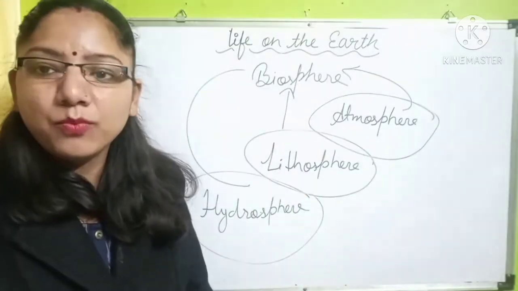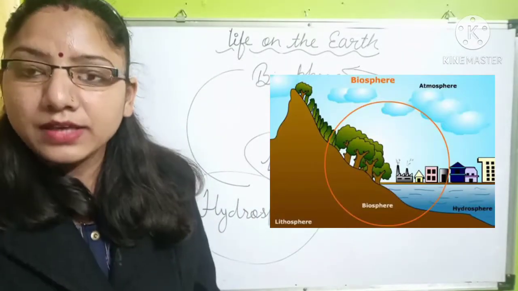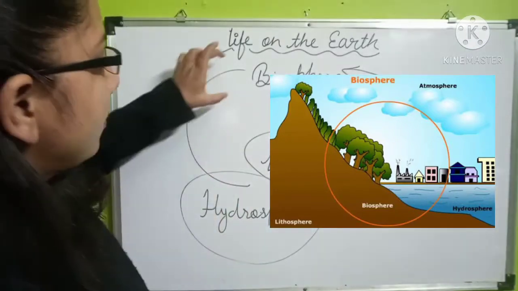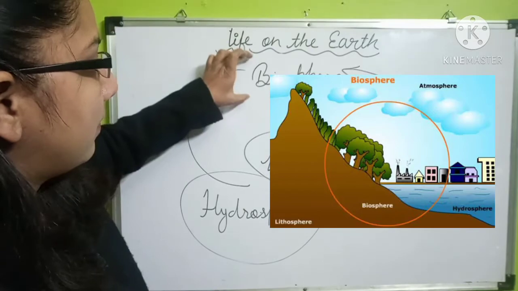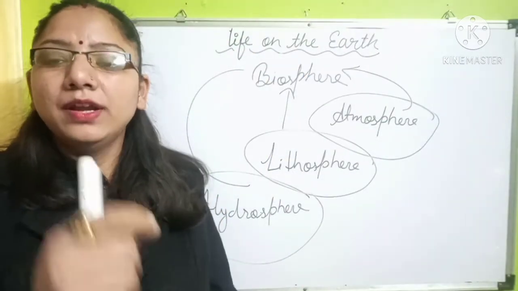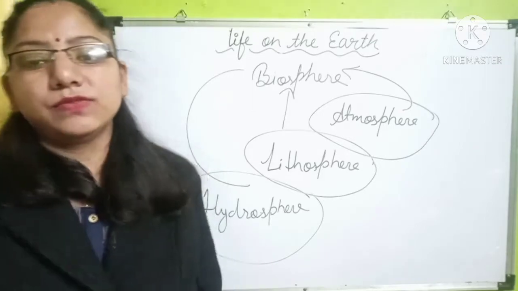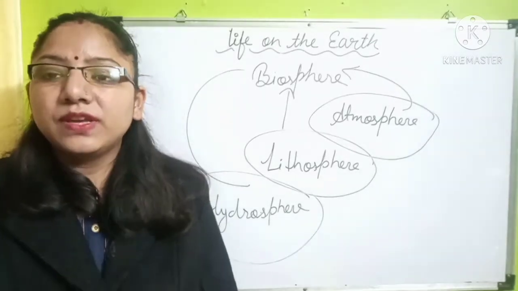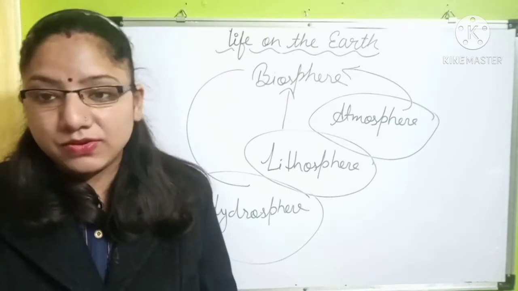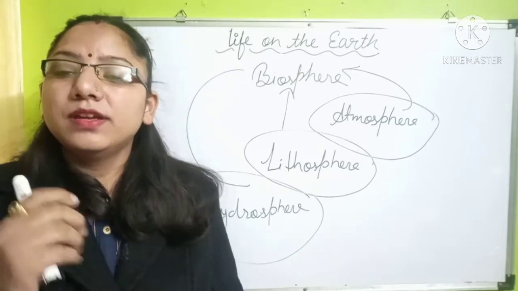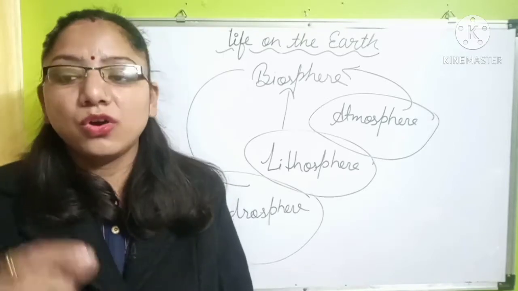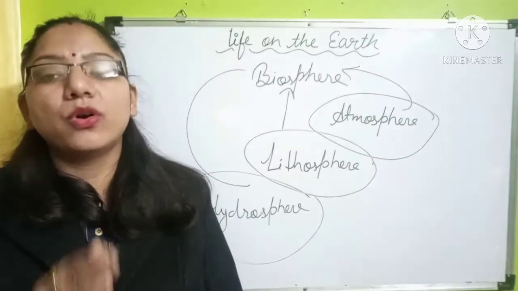All these three components are known as the components of our environment, which together form another component of our environment, which is suitable for human beings, and it is known as the biosphere. So as we know, the sphere in which human life is possible is also known as the biosphere. The biosphere is a condition of environment which consists of all the living components of the earth.